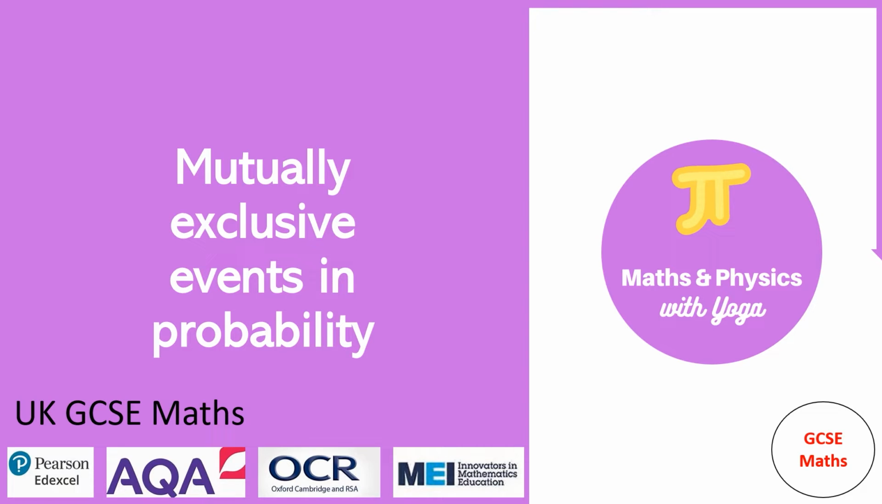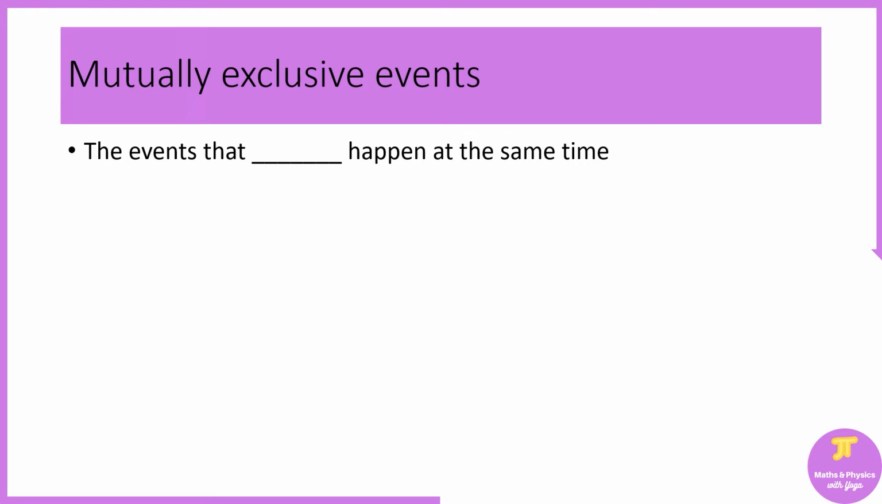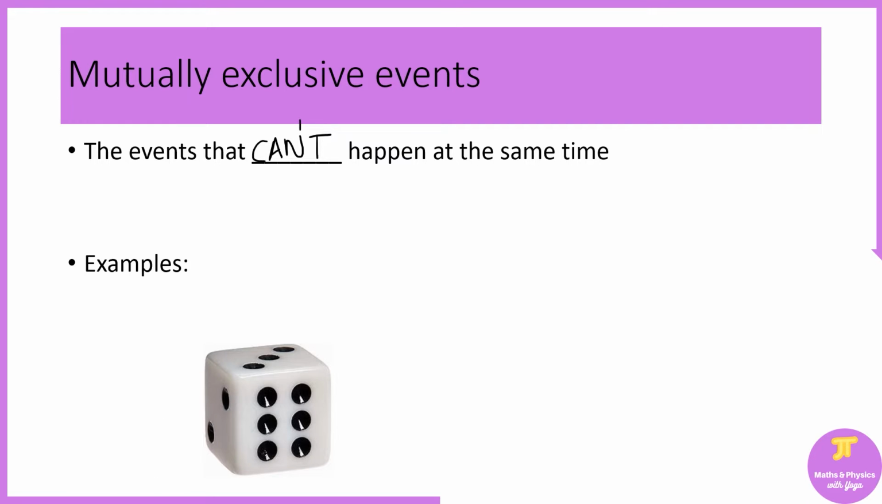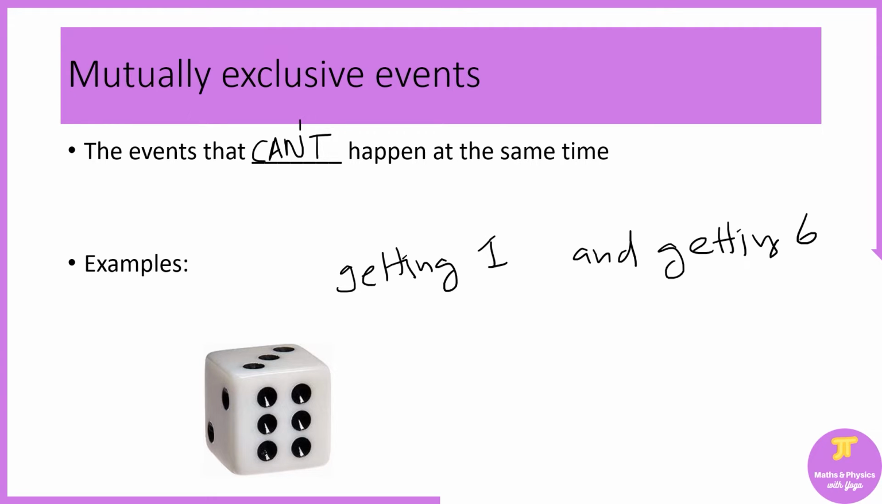In this video, we are going to learn about mutually exclusive events in probability. So what are mutually exclusive events? They are events that can't happen at the same time. For example, if you throw a dice, getting a 1 and getting a 6 cannot happen at the same time. You can either get 1 or 6, not together. So these events are called mutually exclusive events.